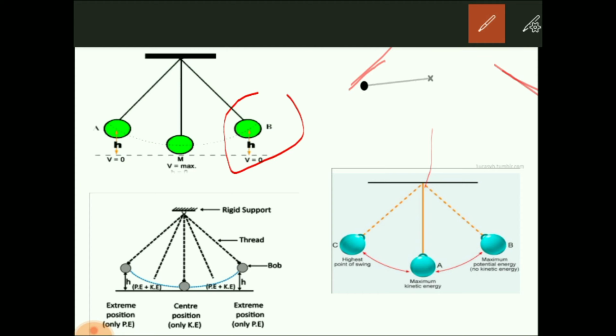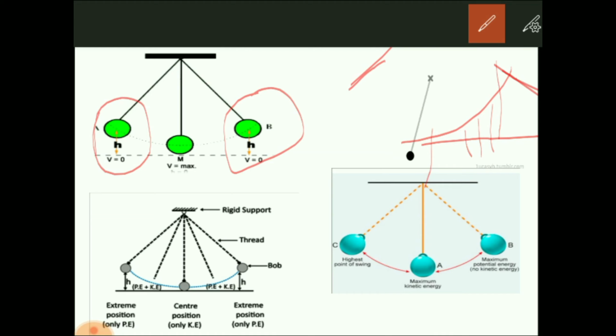Now look at this portion out here, check this, that is the maximum point, that's why v is given as 0. The velocity is 0 but the height is maximum, isn't it? At that point the pendulum has maximum height because it goes like this. Look at this, small height, and the pendulum height increases, and at this point the height becomes maximum. When the height becomes maximum, what becomes maximum?